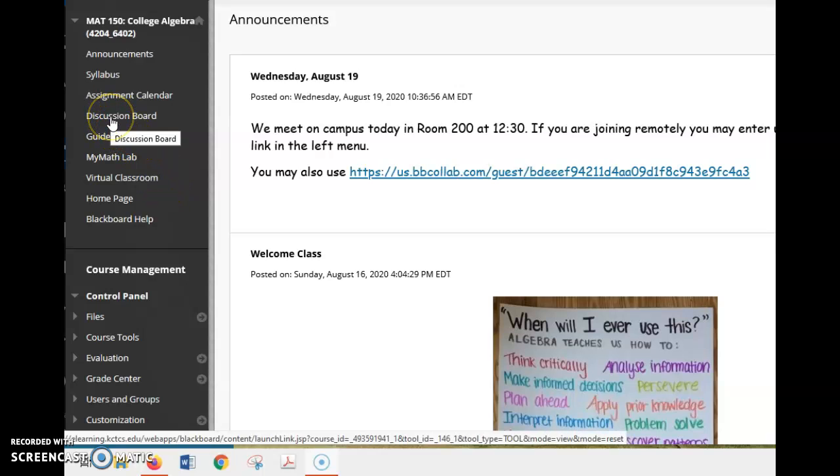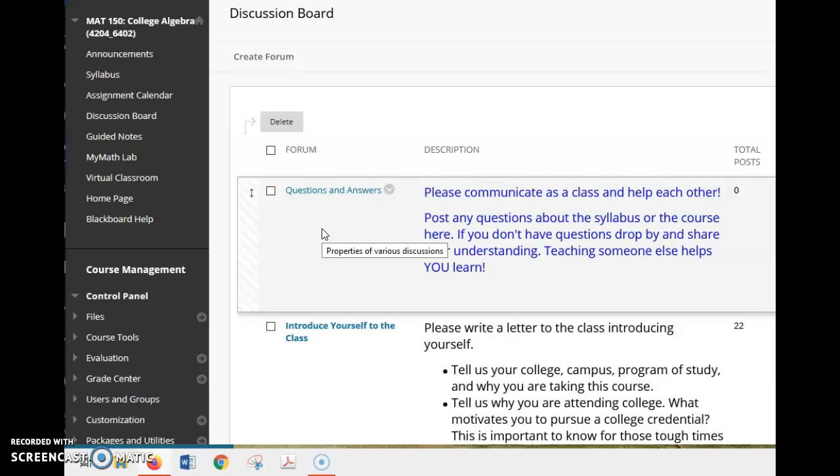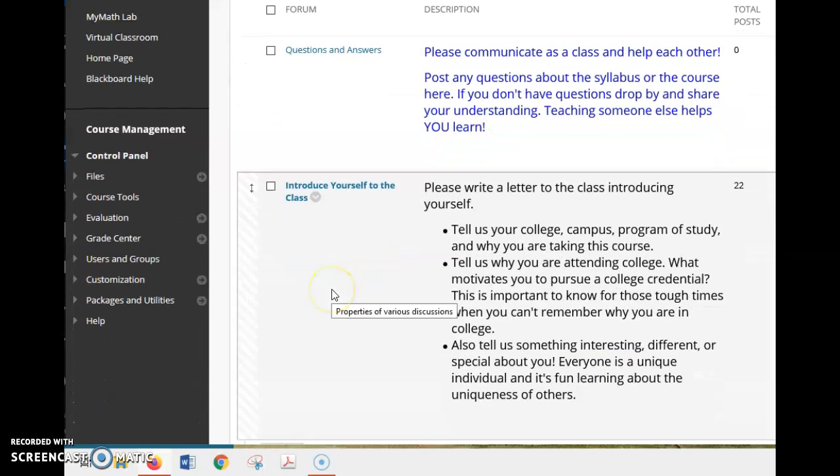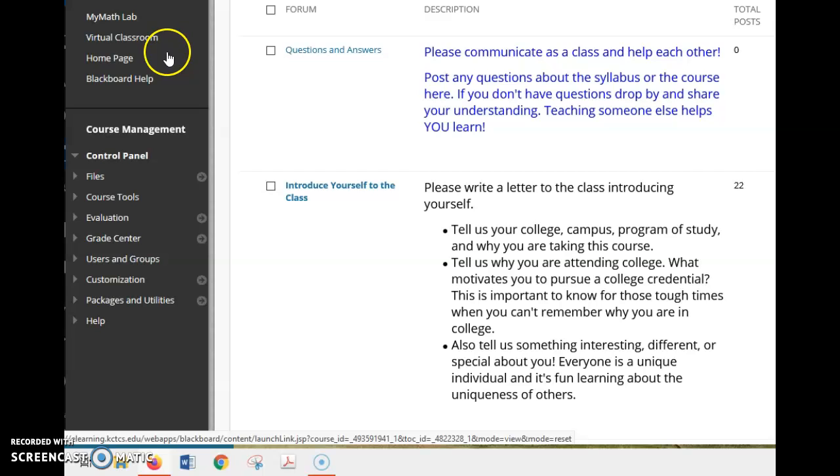The discussion board. What we have in the discussion board right now is a water cooler if you want to ask questions. And then we have introduce yourself to the class. So 21 people in our class have done this assignment, and this needs to be done this week. So I'll be sending out a reminder for that. And then I'm going to skip the MyMathLab tab and go to the virtual classroom.